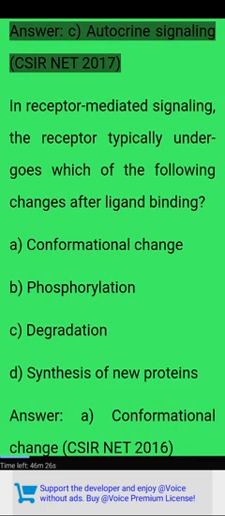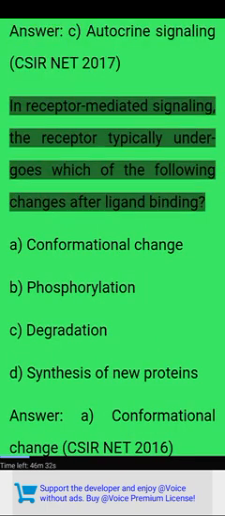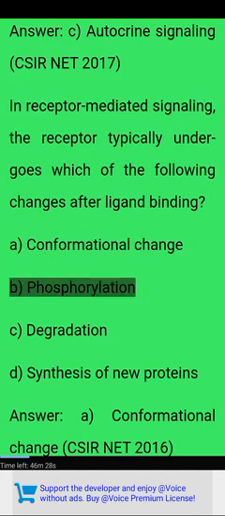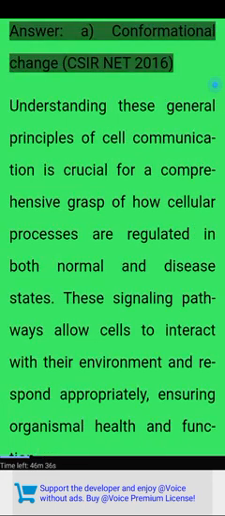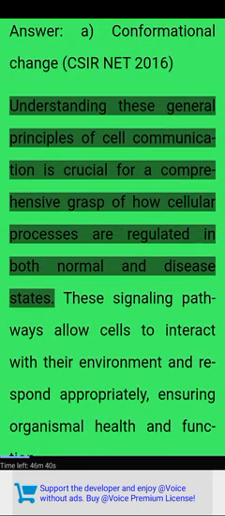CSIR NET 2017. In receptor-mediated signaling, the receptor typically undergoes which of the following changes after ligand binding? A. Conformational change. B. Phosphorylation. C. Degradation. D. Synthesis of new proteins. Answer: A, conformational change. CSIR NET 2016.